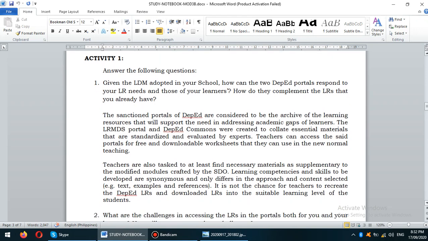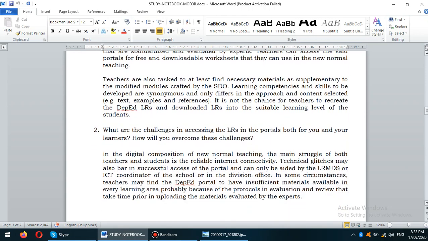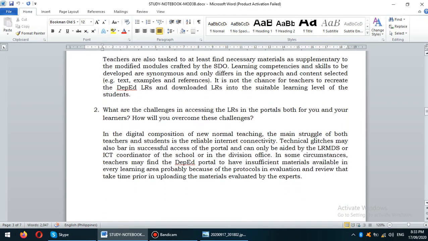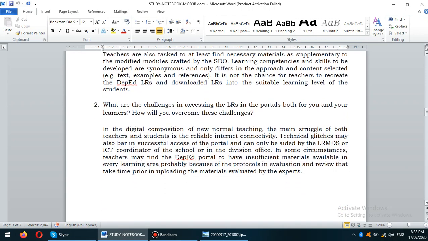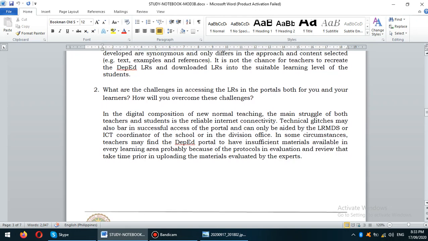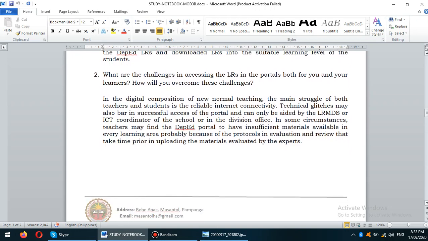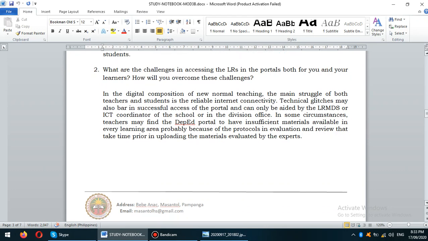You can use this as your guide in answering your own reflection, or in drafting your answer in your study notebook. Now, for question number 2, what are the challenges in accessing the LRs in the portals both for you and your learners? How will you overcome these challenges? That would be my sample response.